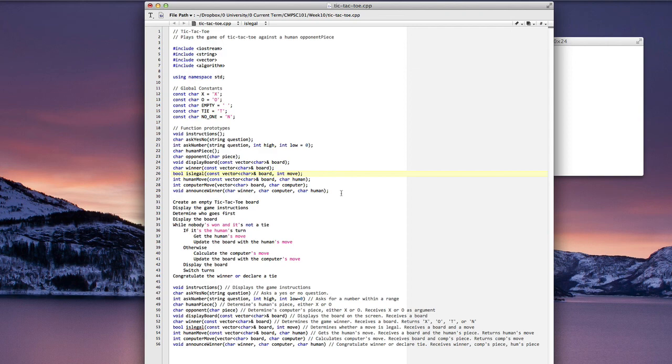Okay, so that takes care of setting up our program. In the next video, we'll do our main function and start mapping out our other functions.